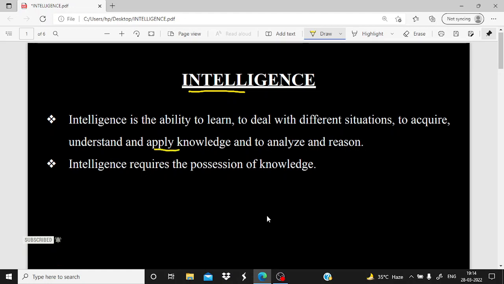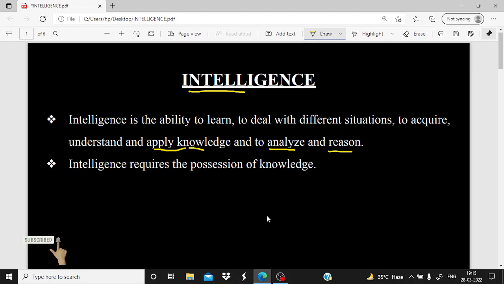For example, in maths classes you'll see that the teacher explains an exemplar problem and you are able to solve the questions by yourself. That is, you are applying the knowledge that you have gained from the example, and finally you are able to analyze and reason the things. Okay, so what is intelligence? Intelligence is the ability to learn, deal with different situations, to acquire, understand, and apply knowledge in analyzing and reasoning.